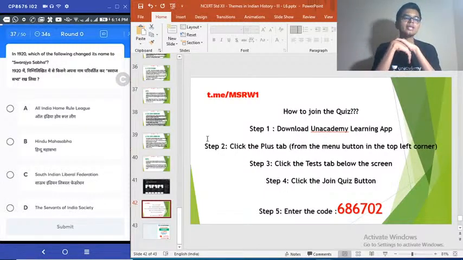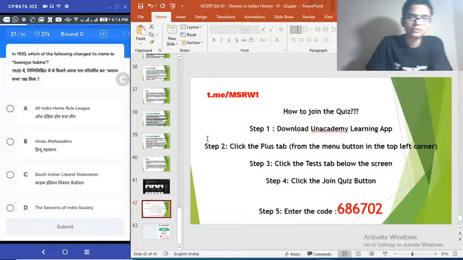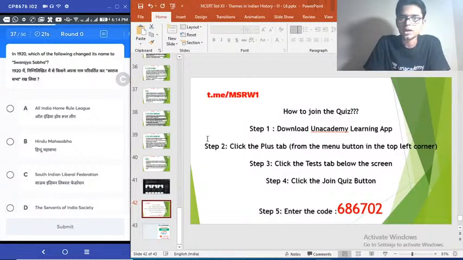37th question. In 1920, which of the following changed its name to Swarajya Sabha? A. All India Home Rule League. B. Hindu Mahasabha. C. South Indian Liberal Federation. D. Servants of India Society. Select the correct answer.